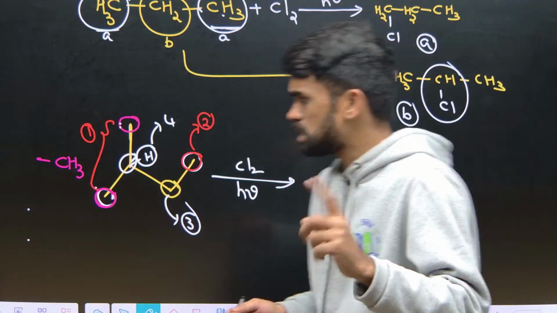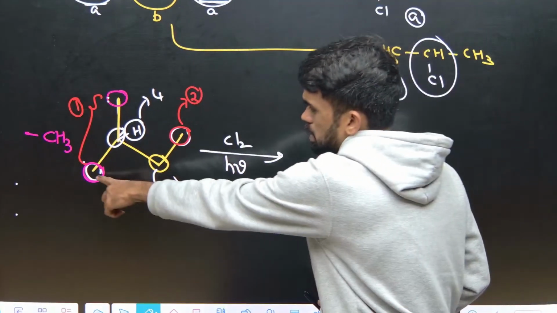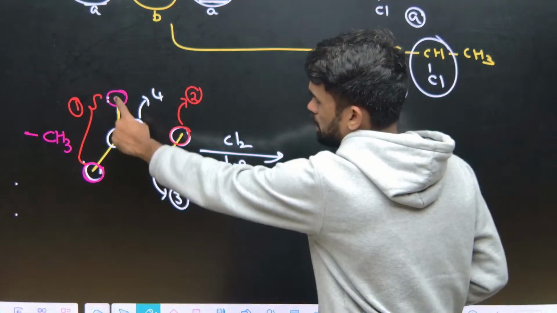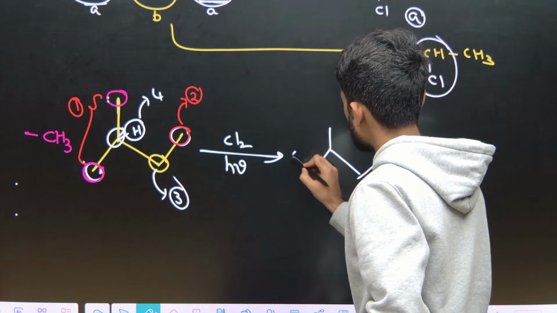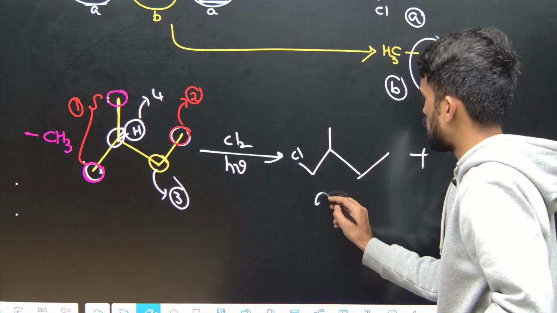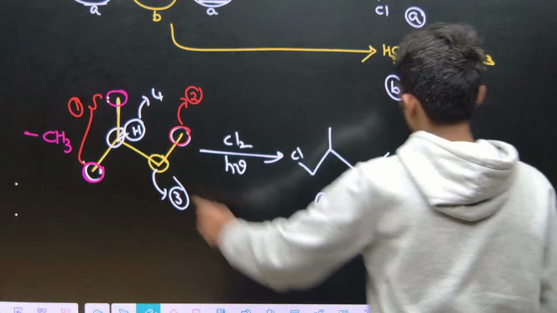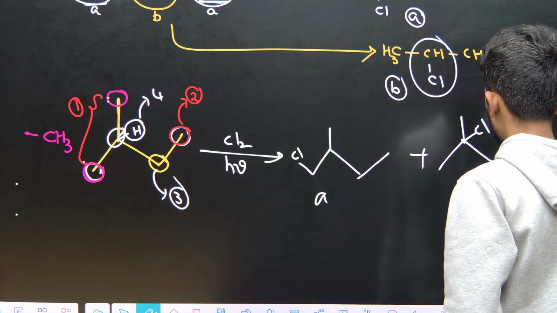What I am saying? Just listen to what I am writing. By replacing the hydrogen at these terminal methyl groups, what are we going to get? If I replace hydrogen by chlorine, you will get one type, let us say this is A type. And if I replace hydrogen from here, this is the second type, B type you can say.